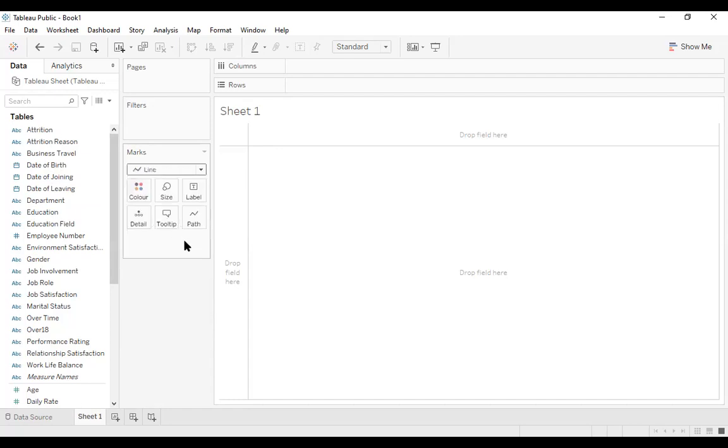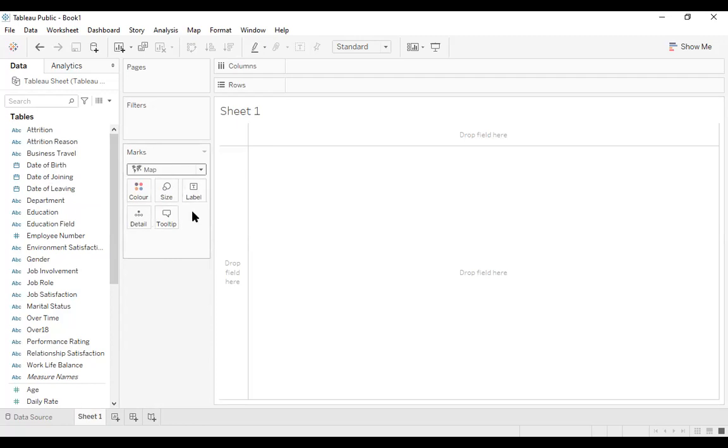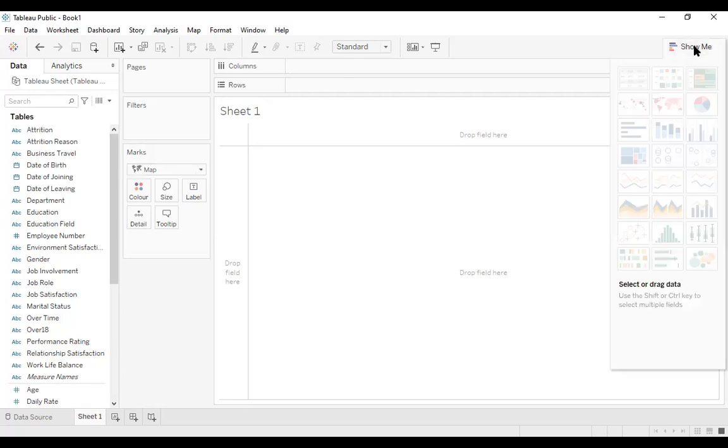Say for example, we want to have a line, so another mark card that is related to path will be visible here. If you want to go for maps, you will find that the details are there. Now, to see what kind of visualization is possible, there is an option here called Show Me. You drop down the Show Me, and you will find the different kinds of visualization possible here.